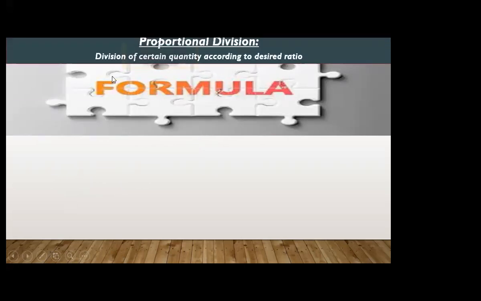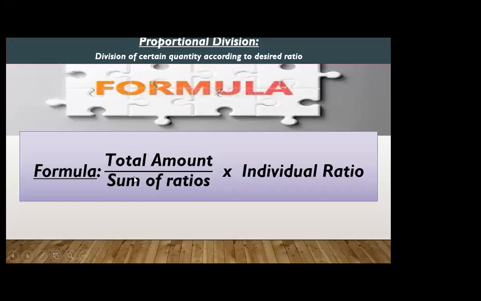So what are the formulas used in exercise 7.2? What formulas have we discussed in 7.2? We have discussed proportional division. These questions are based on proportional division, that means dividing a certain quantity according to the desired ratio. We have used the formula in these questions of exercise 7.2. The formula is total amount over sum of ratios multiplied with individual ratio.